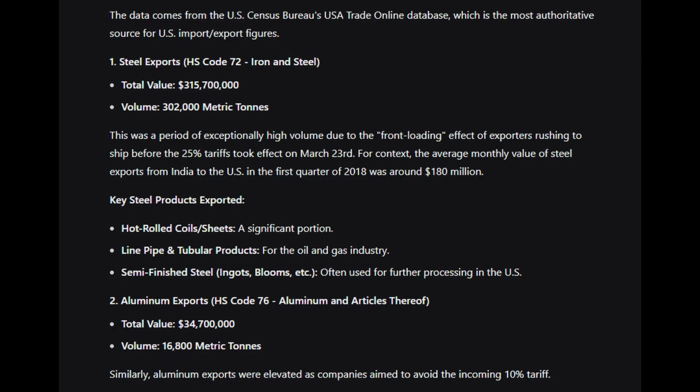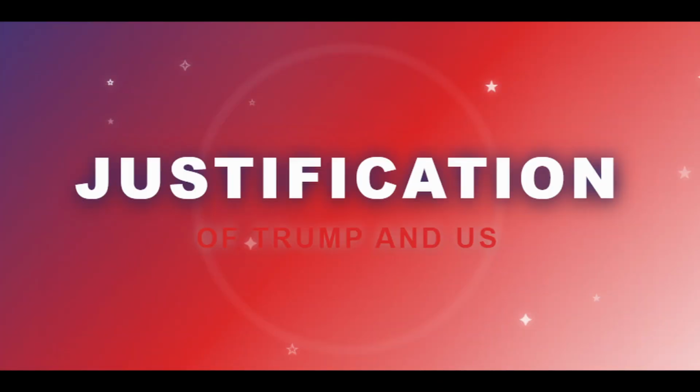This is an image that shows the further details. You can pause the video and have a look. The justification for this tariff was said to be a national security threat that weakens the domestic industrial base, which is needed for the defense system of the United States.